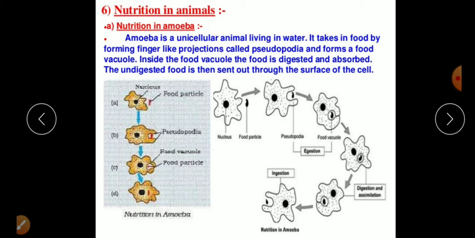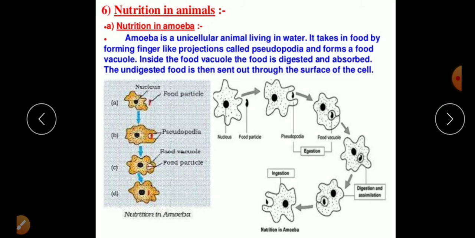Actually, the quantity of multiple choice questions or 1 mark questions has been increased by the CBSE, so it is very important. It's an enzymatic part, a process part. You have to learn it very well. I assure you, you are not required to memorize it if you understand it in my way in a proper manner, you will not have a problem. Okay, now let's start: nutrition in animals.